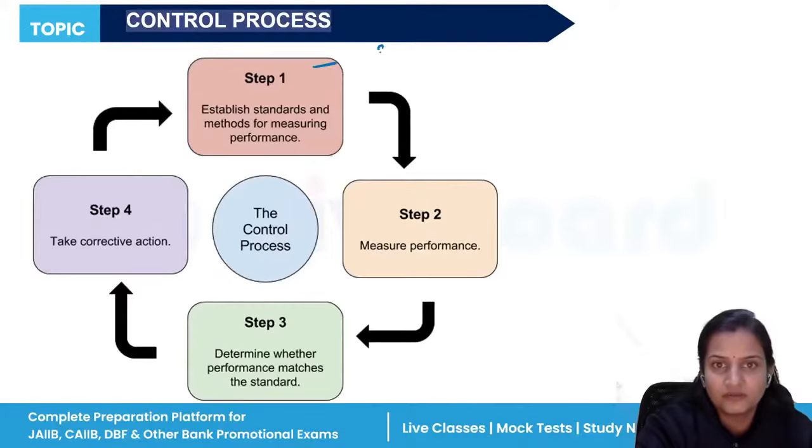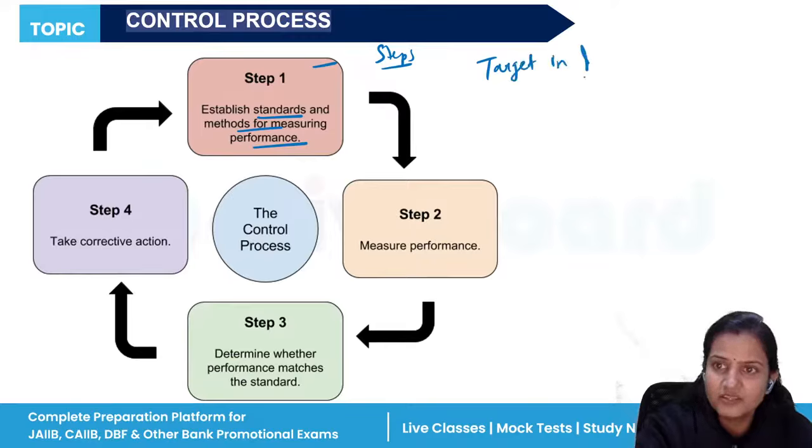What is the process? What are the steps of controlling? First, establish standards and methods for measuring performance. Suppose you have set your target that by the end of January 2025 you are going to achieve 15,000 units of production.